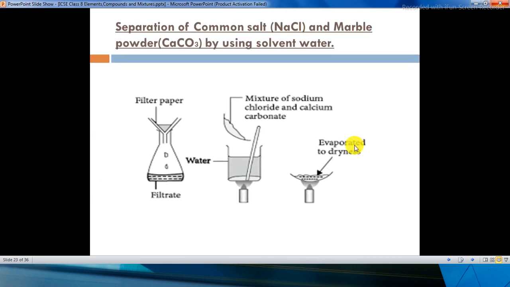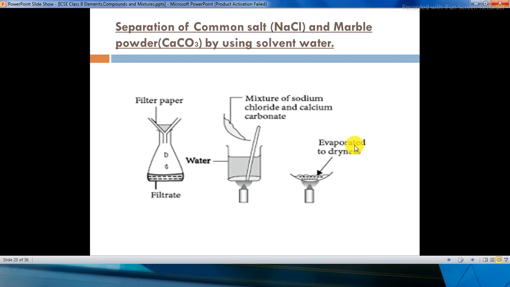Now we can separate common salt and marble powder by using solvent water. Here you can see this is an experiment where you have taken a filter paper and for doing the process of filtration, and there is a mixture of sodium chloride and calcium carbonate.